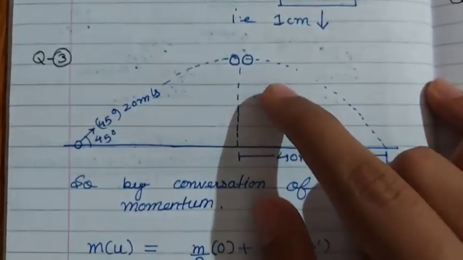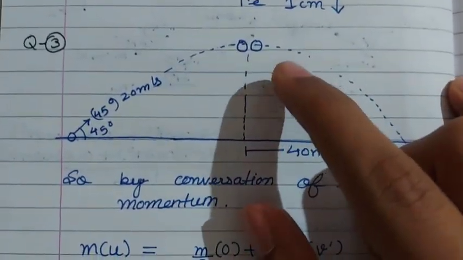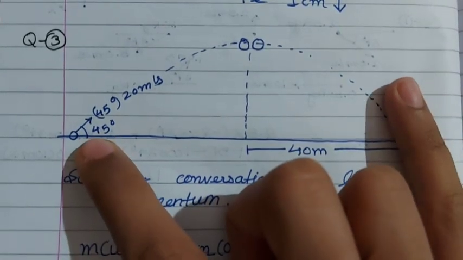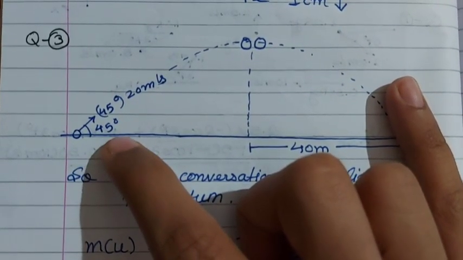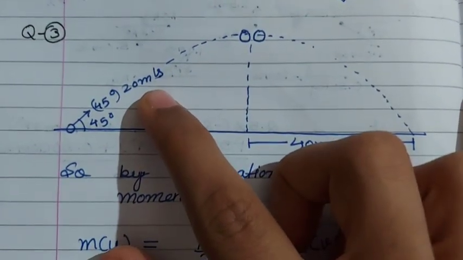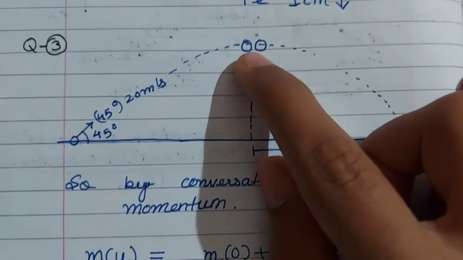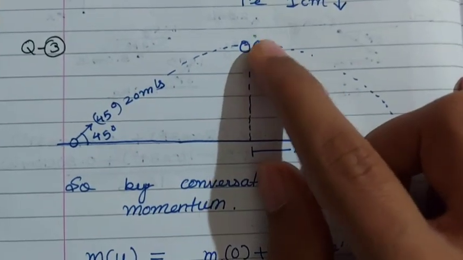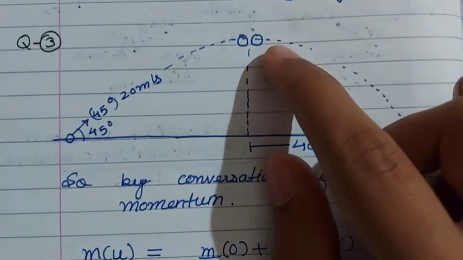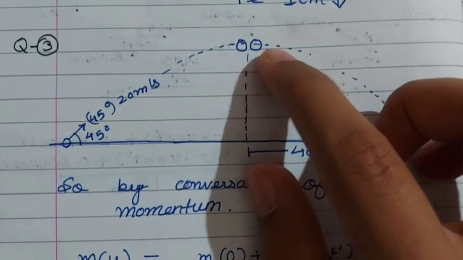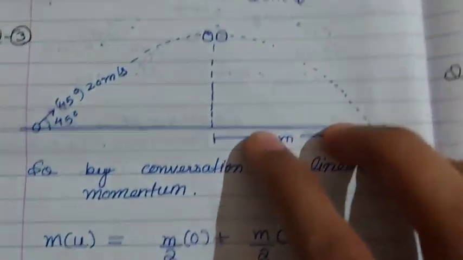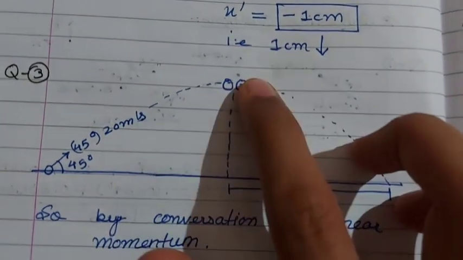Okay, so now let's move to question number 3 of assignment number 2. It says that a ball is projected up at an angle of 45 degrees with a speed of 20 meters per second, and at the highest point the ball explodes into two fragments of equal masses. One fragment comes to rest and the other fragment moves. We are asked the distance of the other fragment from the projected position.